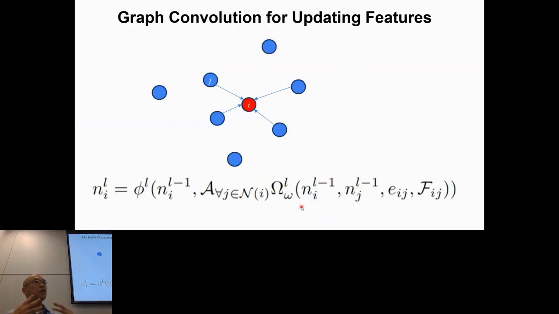Now, we're going to use a geometric deep learning network to update these features, using these initial features as input. So we use a graph convolution approach. Basically, if I want to update features on node i, I use its previous features at layer L-1, and also the features of its neighbors, j, the edge features between i and j, and a local orientation frame. That's what I'm going to describe now in detail as input to generate the new features. We repeat this process until we get higher level features representing the protein quality.